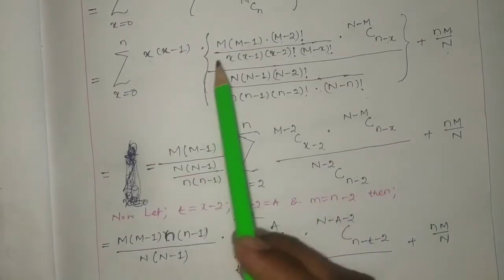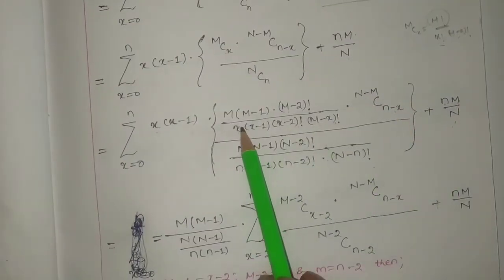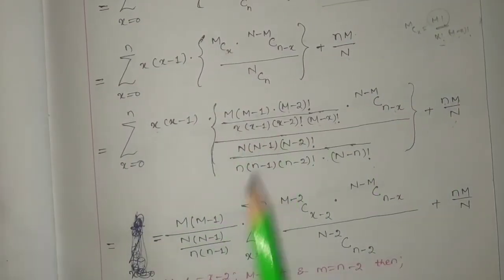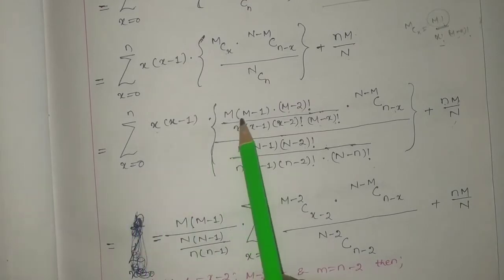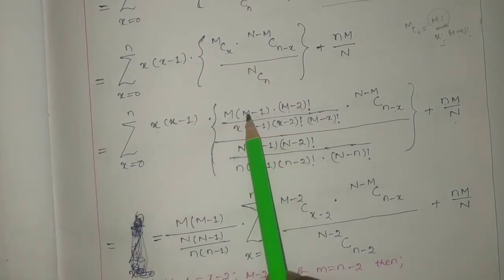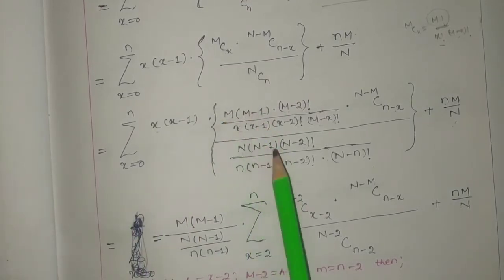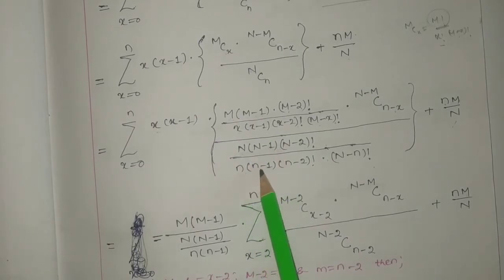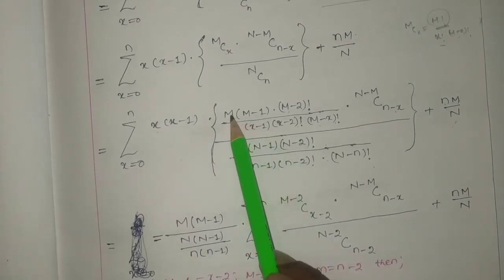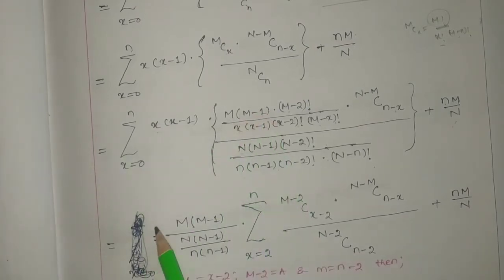Now here you can see that the x into (x minus 1) got cancelled. Now I am going to take M into (M minus 1) outside from this term, divided by N into (N minus 1), capital N into (N minus 1), and small n into (n minus 1), which I have taken outside the summation because they play no role inside the summation.